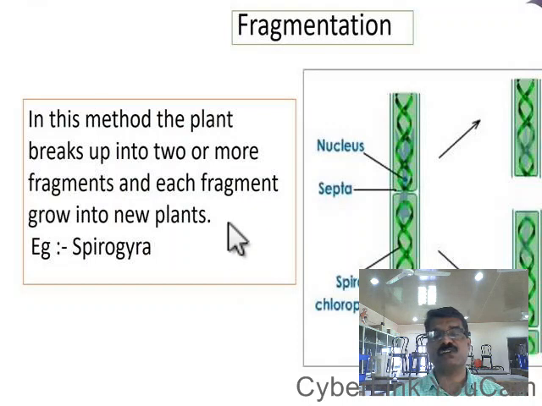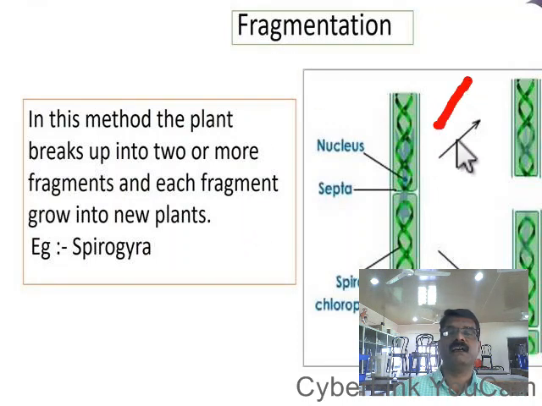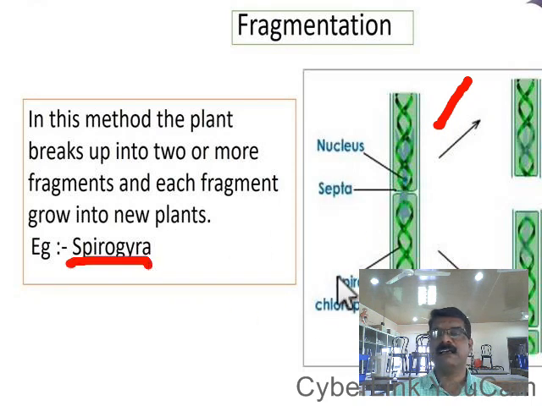Next type of asexual reproduction is fragmentation. See, the picture is an algae. This algae is called Spirogyra. The Spirogyra got its name so because it has got spiral shaped chloroplast. Because of the spiral shaped chloroplast, the Spirogyra got its name so.